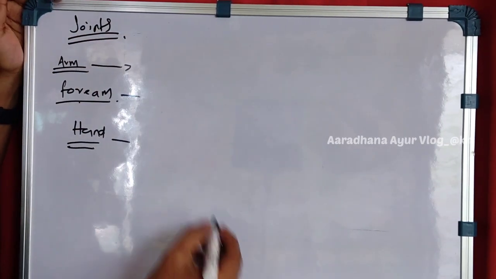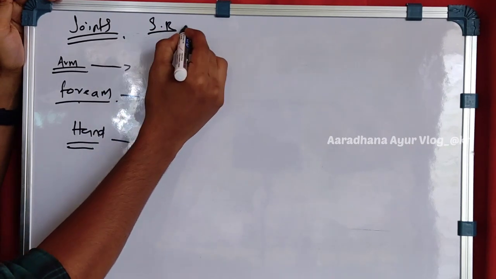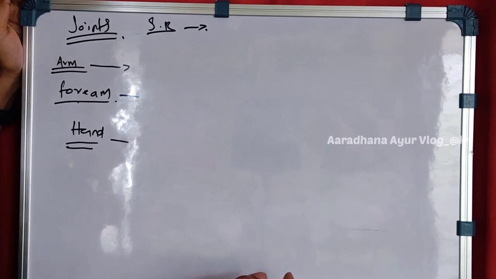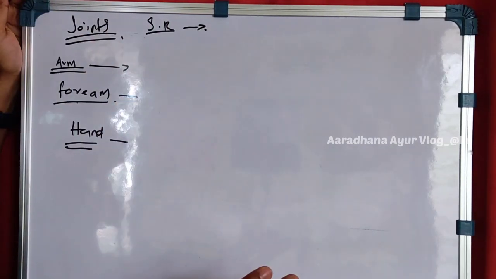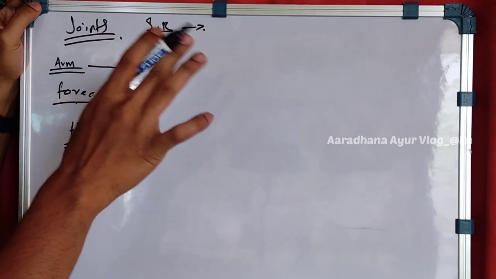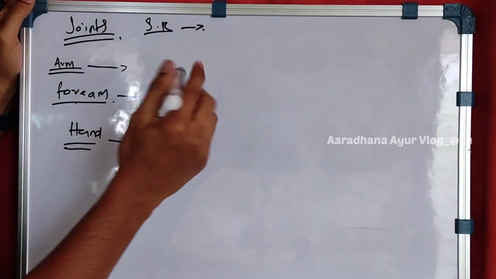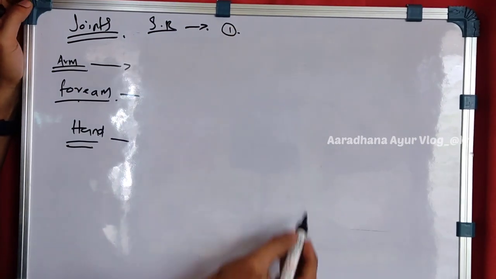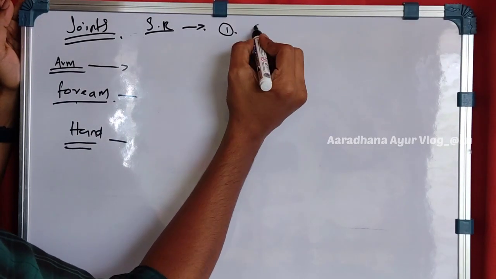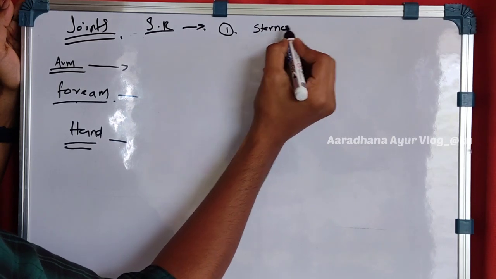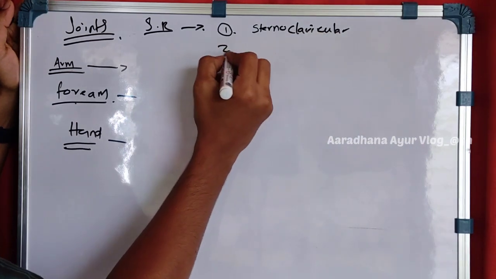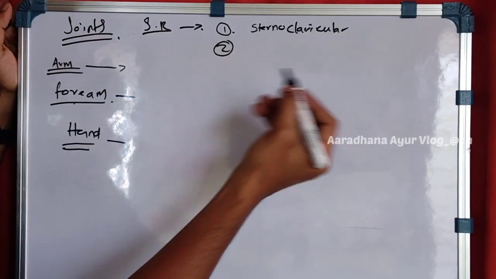So joints. In the first is the shoulder region, shoulder joint, that we will be studying when we study each of the bones, and the anatomy part when we will study each, we will be seeing that part in there also. I will just tell the names which are present in the areas. So in the shoulder region comes the sternoclavicular joint. Second one is the acromioclavicular joint.